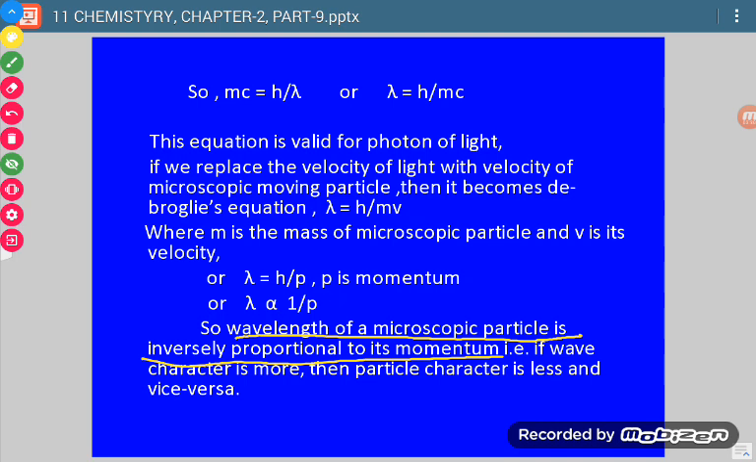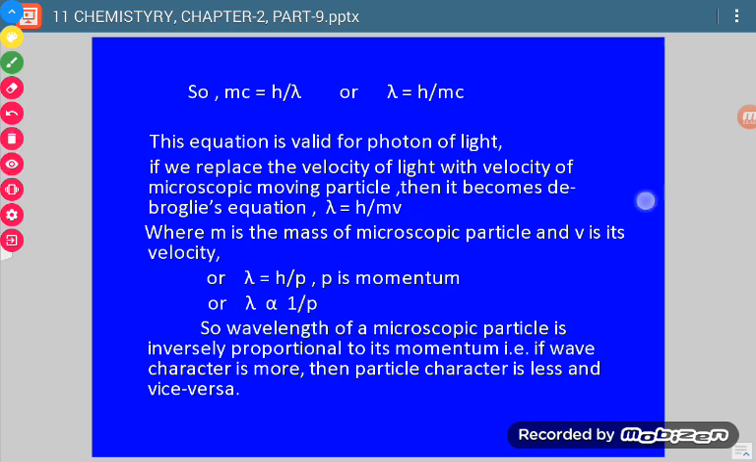Now p is the property which is related to particle nature, and lambda is the property which is related to wave nature. Okay. So what we can say? We can say that lambda represents wave character and p represents particle character. So if wave character is more, then particle character is less. If particle character is more, then wave character is less.